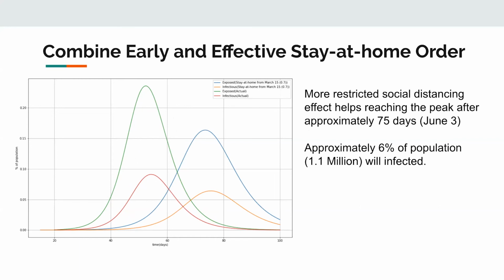And the total population infected dropped to only 6%. That would be 1.1 million people. It also saves a lot of lives and lowers the pressure on medical supplies.